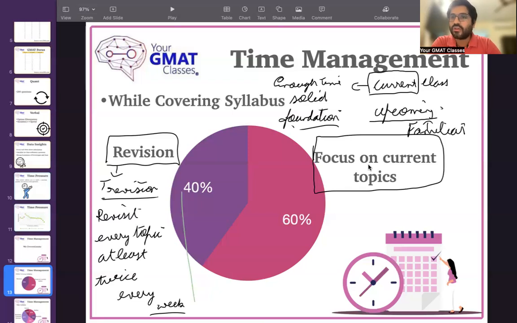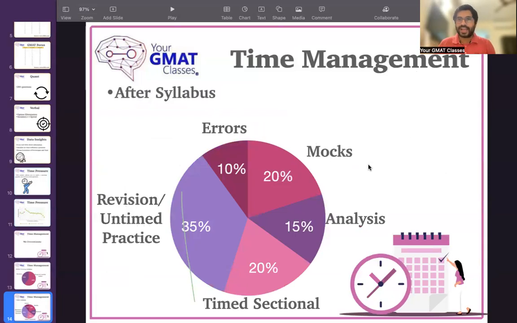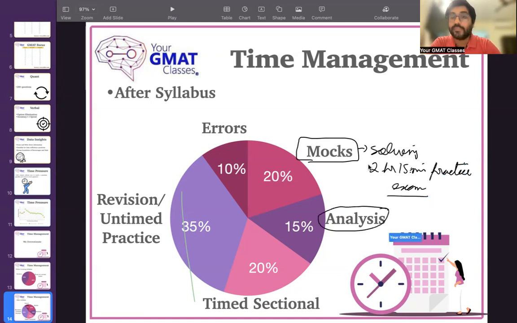You should have a clear idea of how much time you need to focus on current topics and how much time you need to give to revisiting. And a good number is 60-40. This is while we are covering the syllabus. And once we are done, approximately, I'm not saying this is exact, this is what your time allocation should look like. You should give 20% of your time in general to solving full 2 hour 15 minute practice exams, and you should spend 15% of your time on analysis.